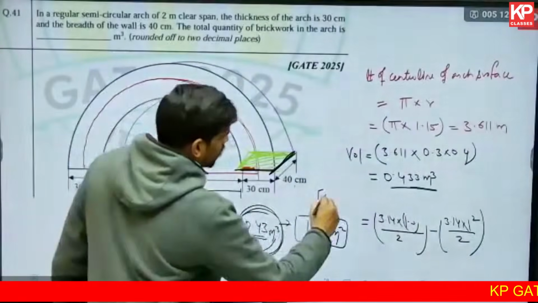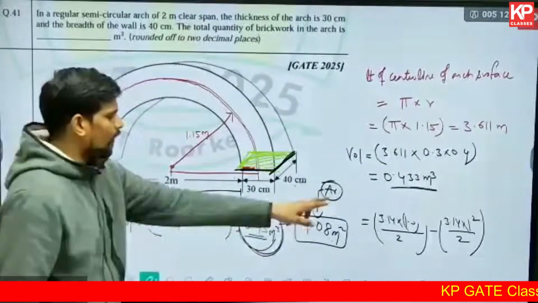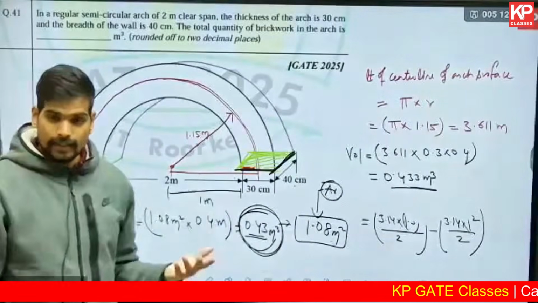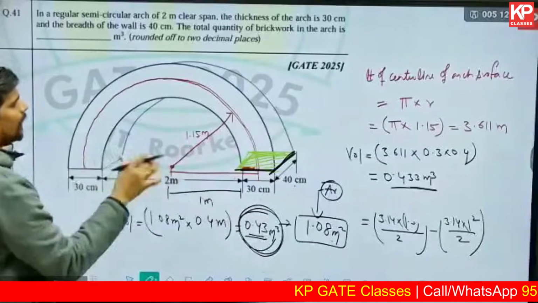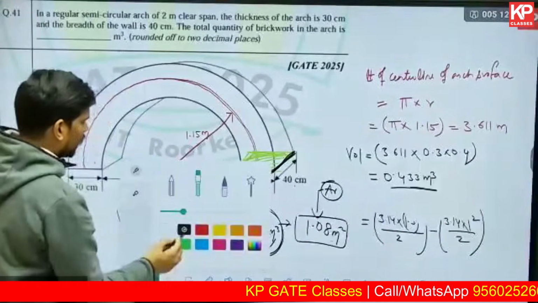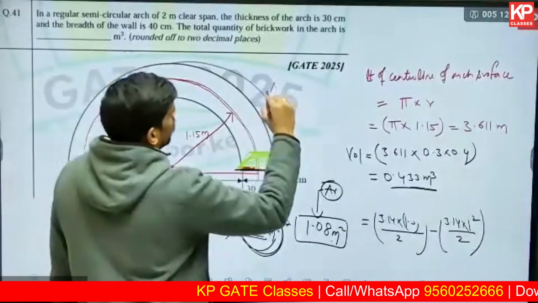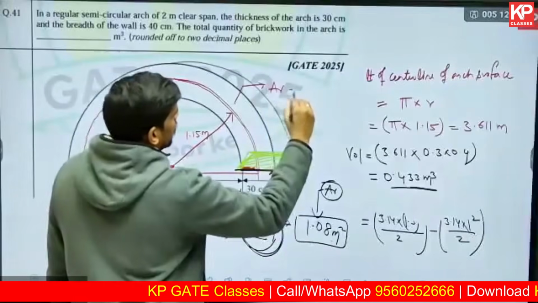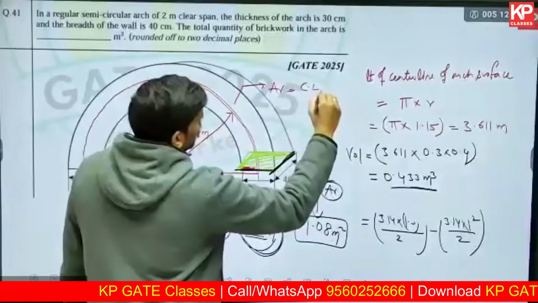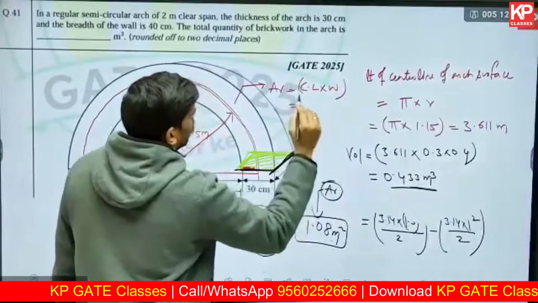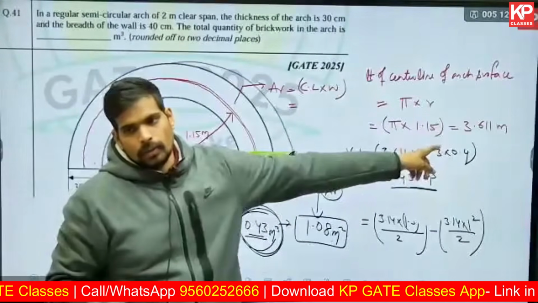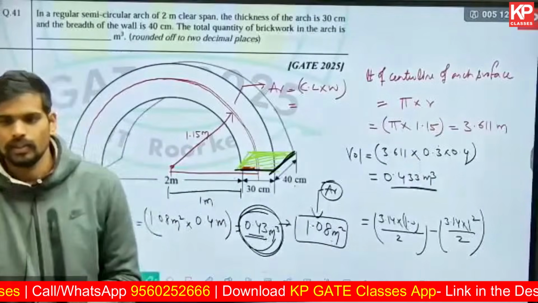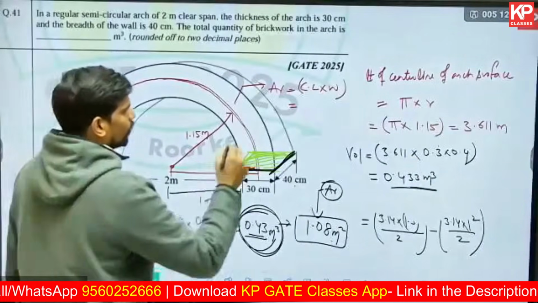In the first approach, inner minus outer semicircle, we applied and calculated this area. Let us use the centerline method. Using the centerline method, I told you it is the length of the centerline multiplied by the uniform width of the arch. That will also give you the area. So the area of this arch surface will be the length of the centerline multiplied by the uniform width. What is the length of the centerline? We just calculated a while ago, pi into r. How much is that coming out to be? 3.611.